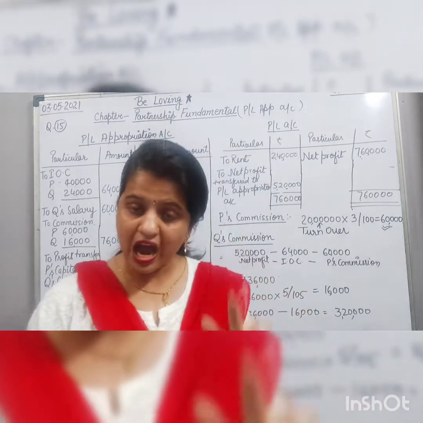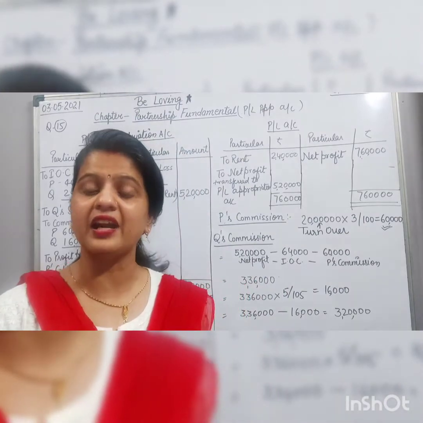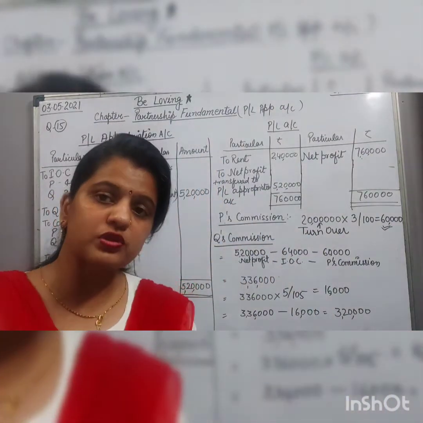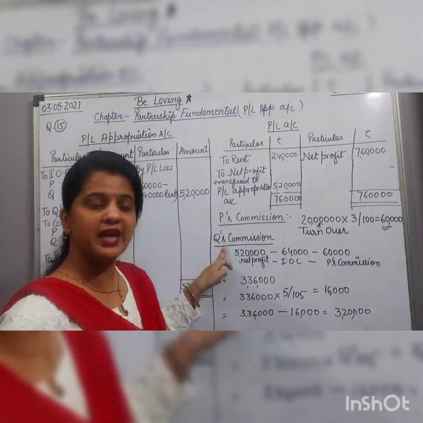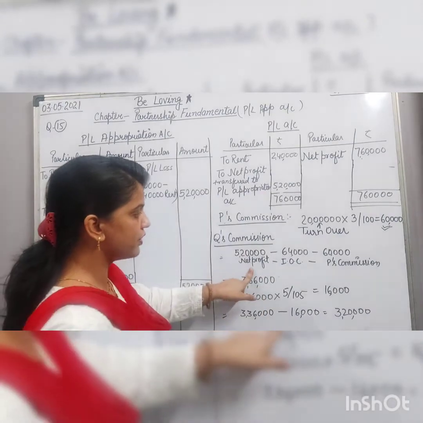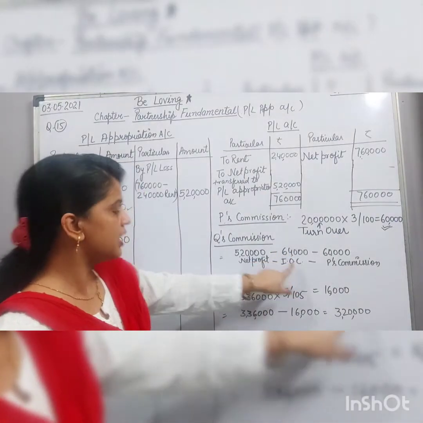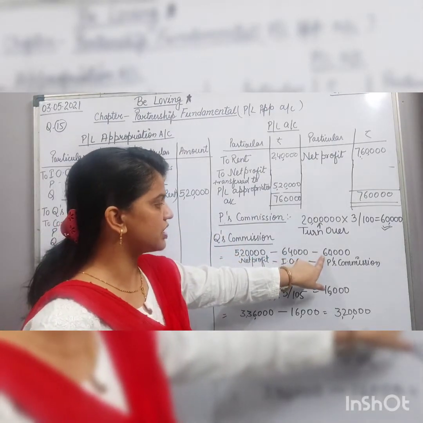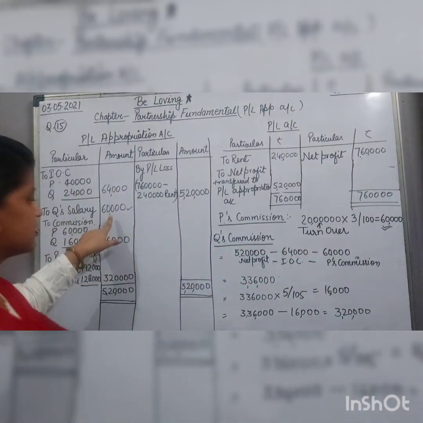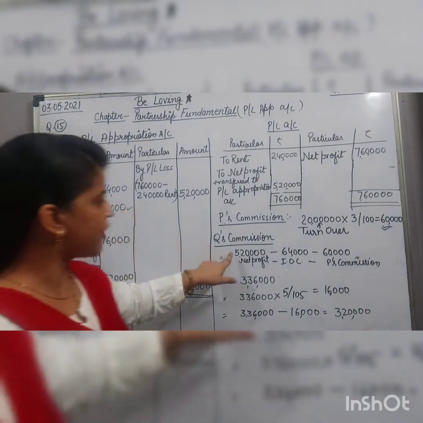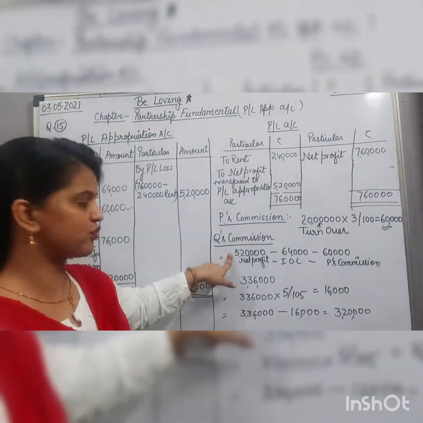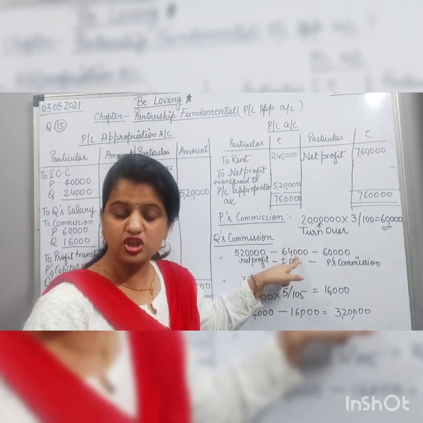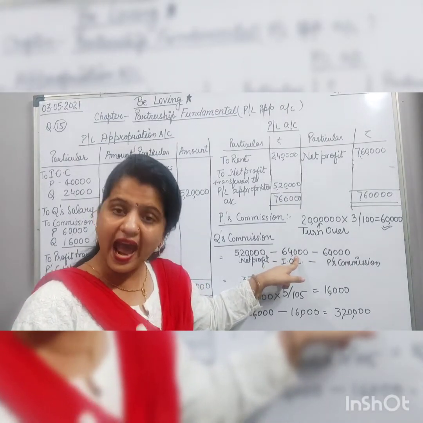on profit after deduction of interest, salary and commission of P. Right? So how will we calculate Q's commission? Q's commission will be calculated from net profit. We have to deduct interest on capital, that is 64,000, and we have to deduct P's commission, that is 60,000. From 5 lakh 20,000 we have to deduct interest on capital, because it is written in the question that after deduction of interest, salary and commission.